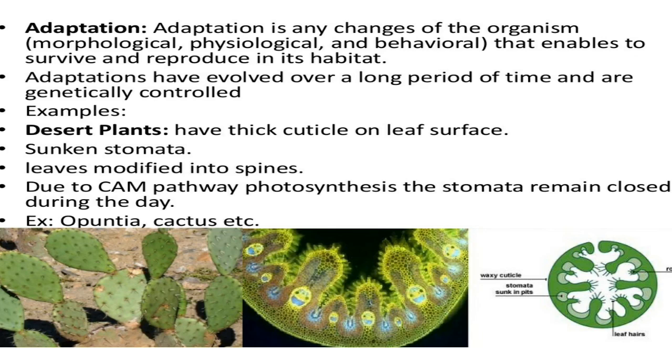Adaptation is any change of the organism, morphological, physiological, and behavioral, that enables it to survive and reproduce in its habitat. Adaptations have evolved over a long period of time and are genetically controlled. Examples: desert plants have a thick cuticle on the leaf surface, sunken stomata, and leaves modified into spines. They use the CAM pathway, crassulacean acid metabolism, in photosynthesis, where the stomata remain closed during the day. Example, opuntia, cactus, etc.